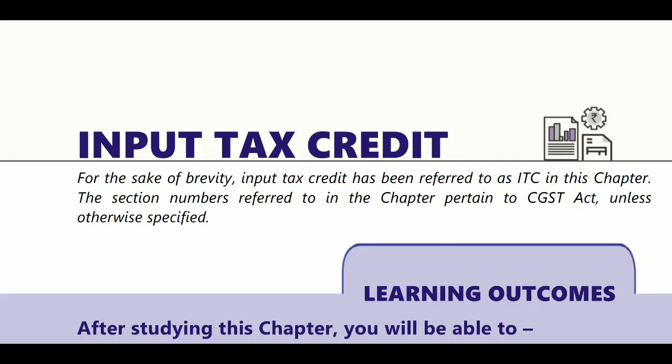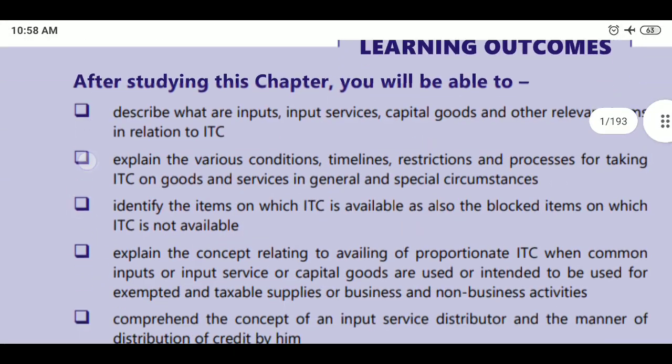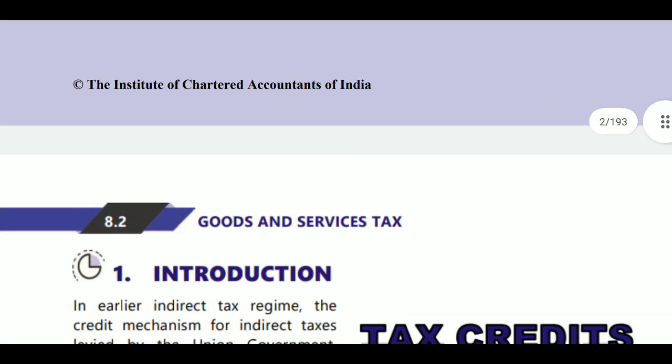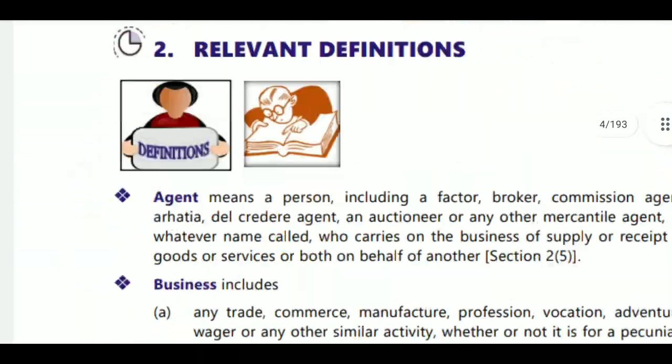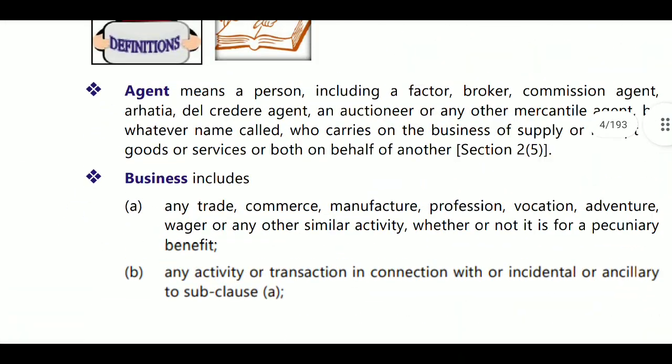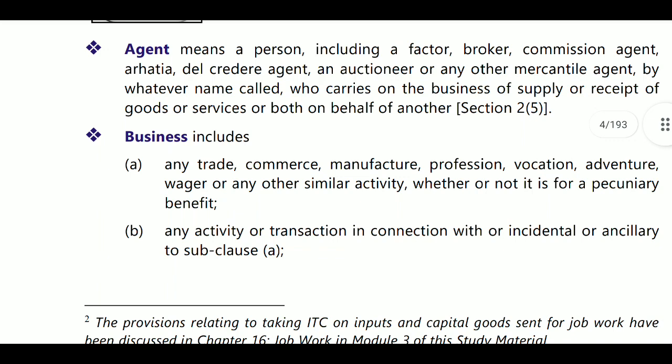Hello, welcome friends. In this video, we are going to discuss the input tax credit related chapter. In input tax credit, we will first discuss some definitions, like business. Business is given an inclusive definition, meaning business includes any trade, commerce, manufacture, profession, occasion, etc.